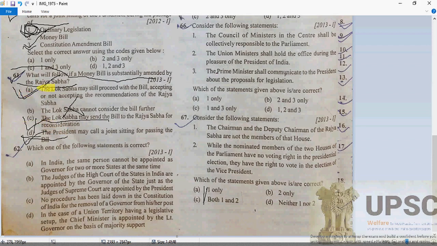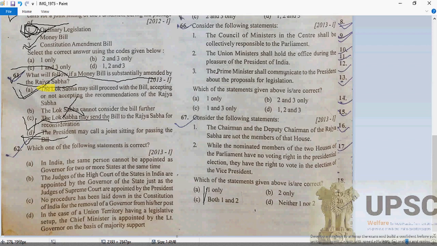Let me inform you of the details, the important points of the money bill. When the money bill is returned to the Lok Sabha with amendments made by the Rajya Sabha, it is open to the Lok Sabha to accept or reject. It is open to the Lok Sabha to accept or reject any or all of the recommendations.